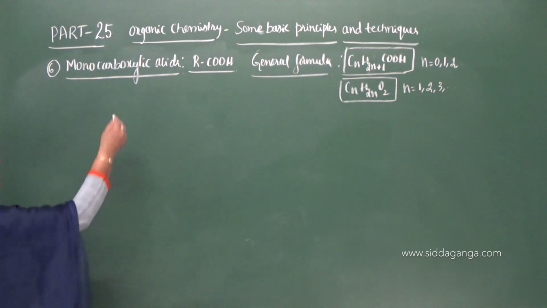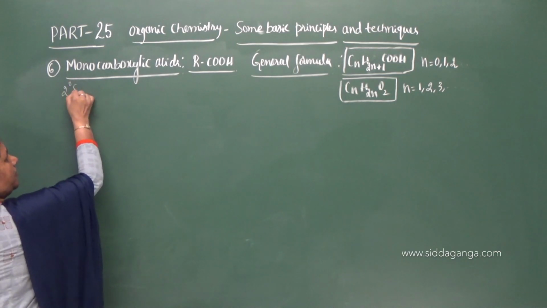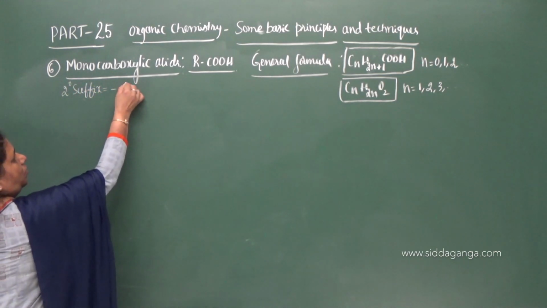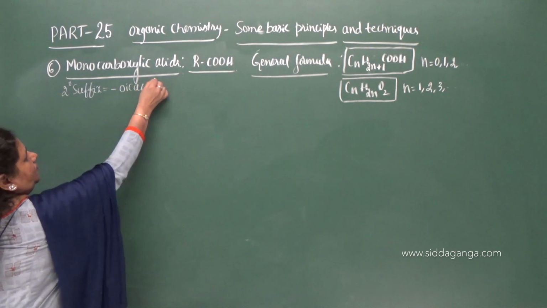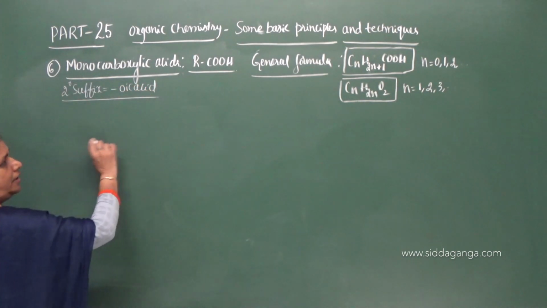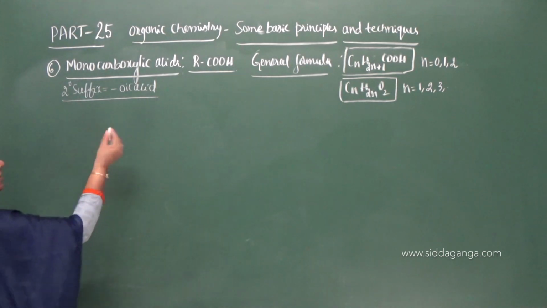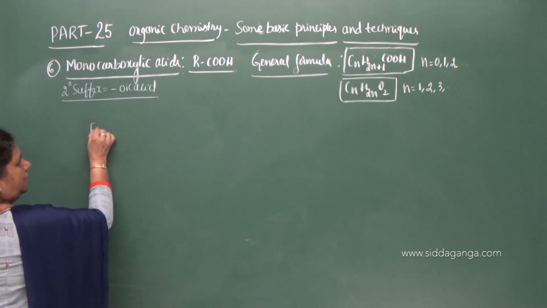So write down here, the secondary suffix for this is oic acid. And what is the functional group? COOH is the functional group. So let us move on to the examples here.